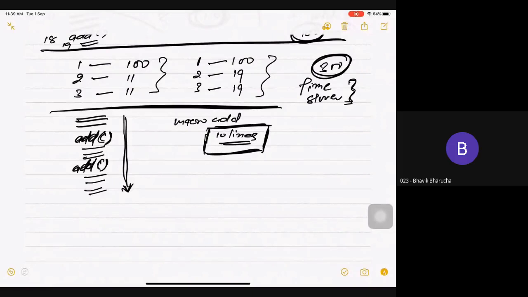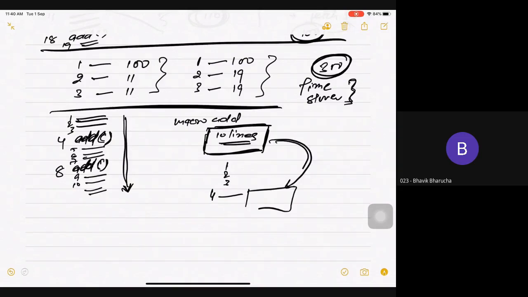So now this is line number 1 2 3, add is on 4, 5 6 7, add is on 8, 9 10. Suppose these are my lines. After your first pass, 1 2 3, line number 4 is replaced with 10 lines of add. So here I am having 10 lines.